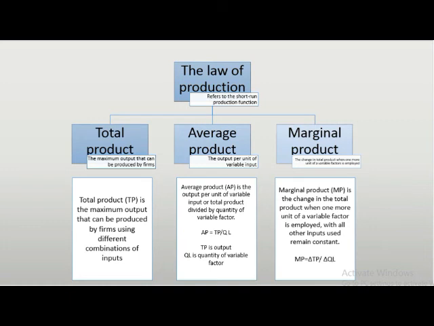For the marginal product, MP is the change in the total product when one more unit of variable factor is employed, with all other inputs remaining constant. The formula is MP equals change in TP divided by change in QL.